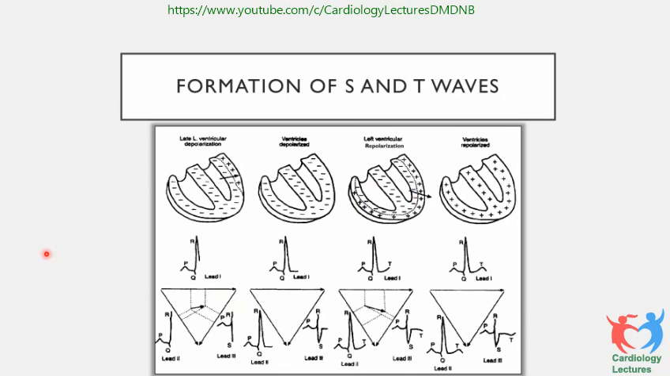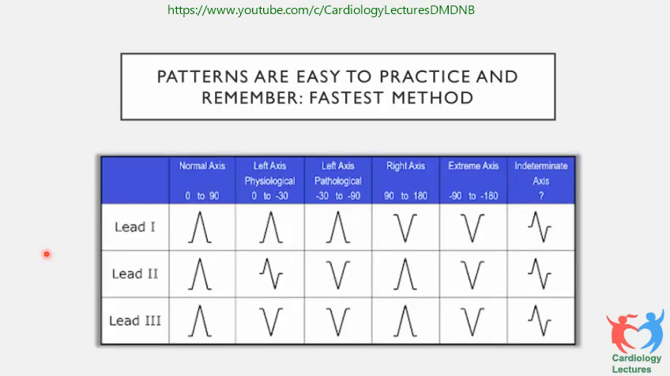It's indeterminate axis. If all the leads are like this, for example, if everything is like this, it's indeterminate axis. You cannot find the axis. But it will be a very, very rare situation. Mostly the heart will be filled with scar and all. So there are multiple wavefronts coming from everywhere. So there you will get this.